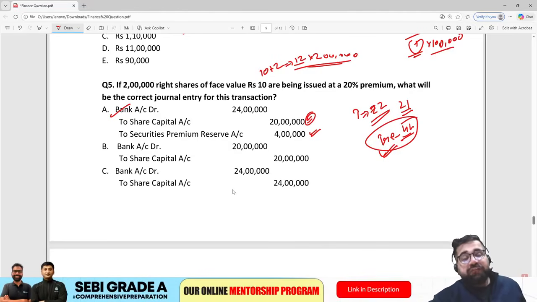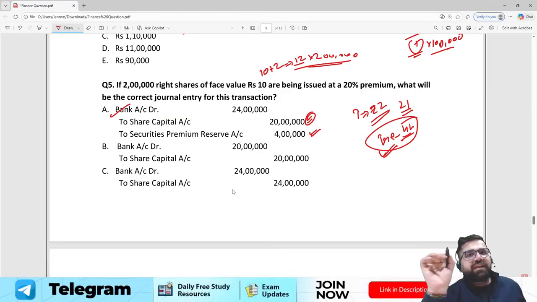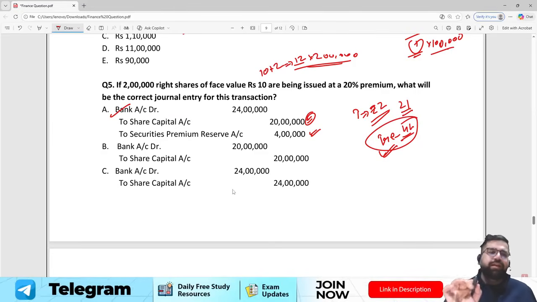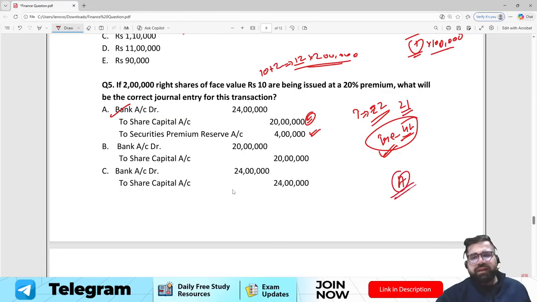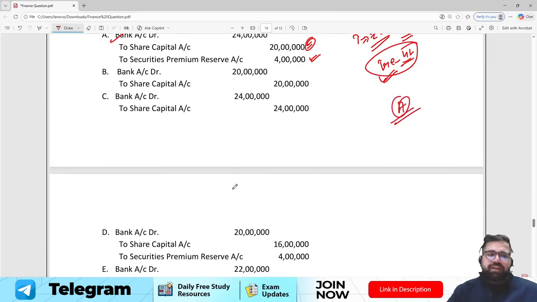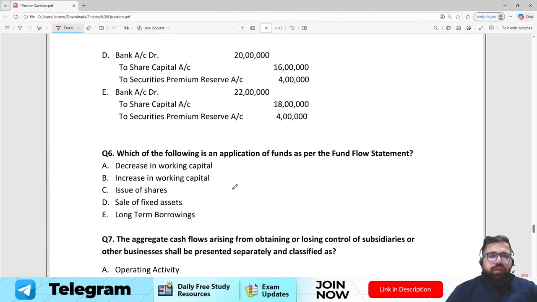Why are we debiting? Why are we crediting share capital? Because an increase in liability is always credited, right? So we are crediting share capital. So the correct answer looks like option number A, 100%. Cool. So we have solved 5 questions now, all looking easy.